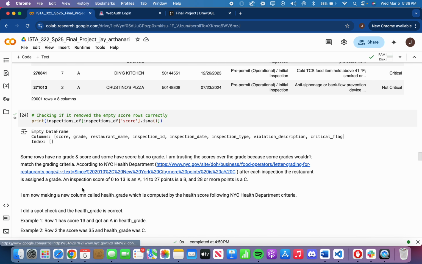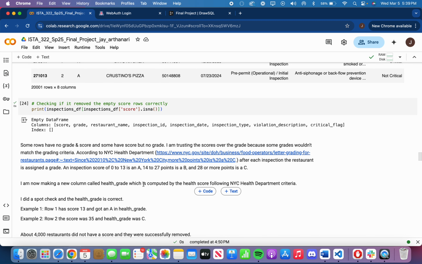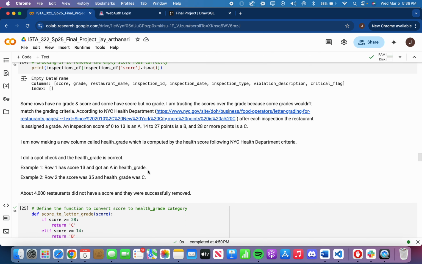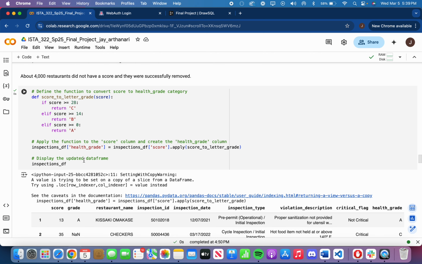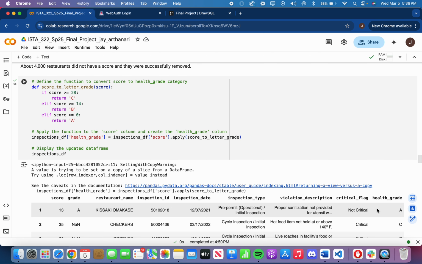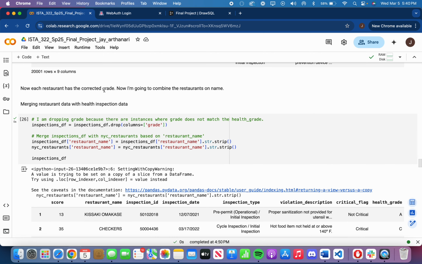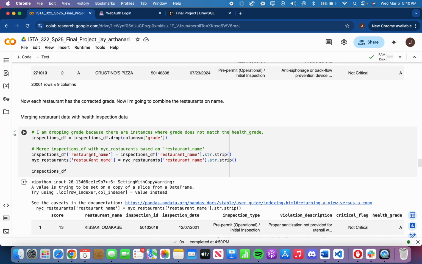I found that kind of funny, so I looked up how New York City does their health grades, and kind of like golf, the lower the score, the better. So 0 to 13 is an A, 14 to 27 is a B, and 28 or higher is a C. So I made this function, and then I add a health grade column with the accurate health grade. Then I drop the grade column because this is inaccurate.